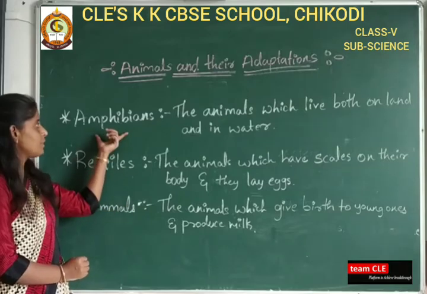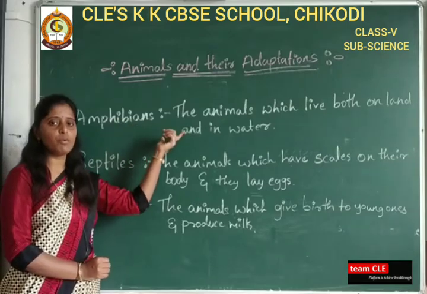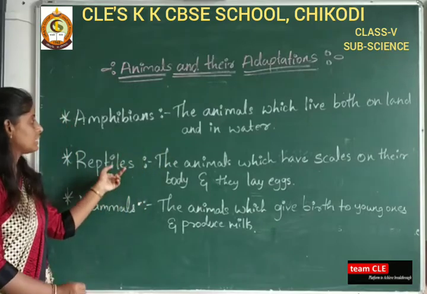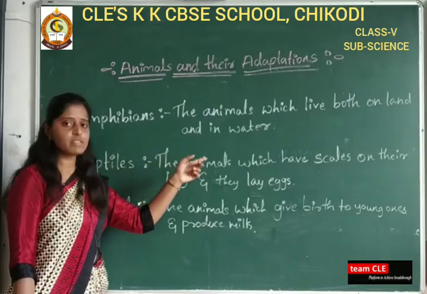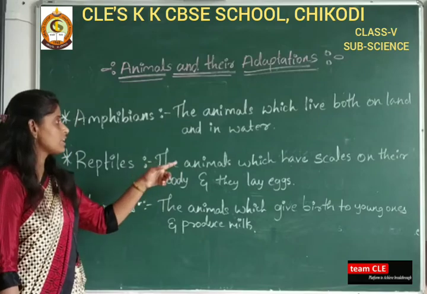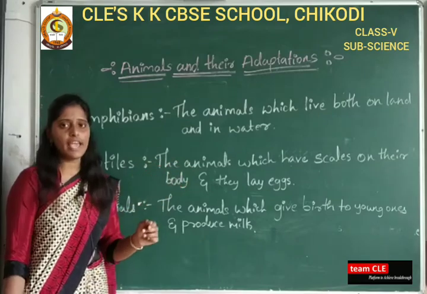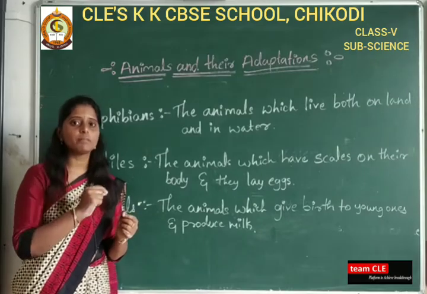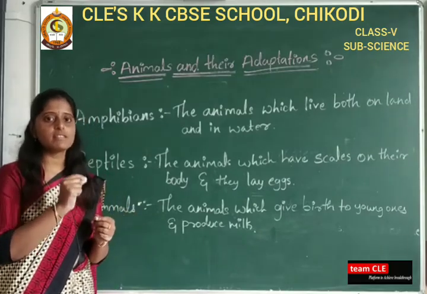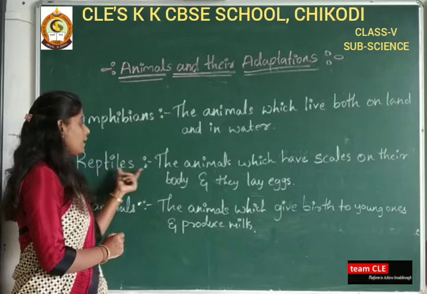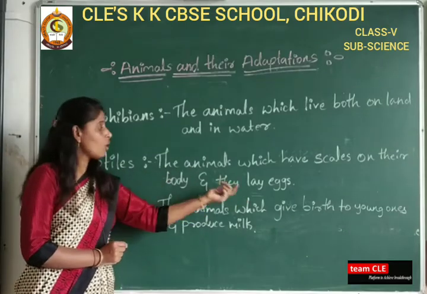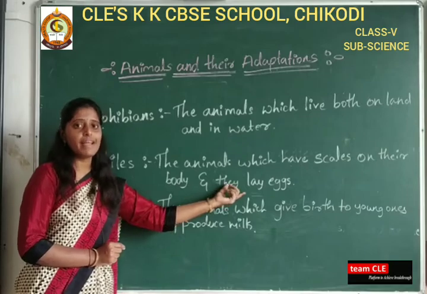So first, the animals which live both on land and in water are called amphibians. Reptiles are the animals which have scales on their body, a hard outer part, and they lay eggs; the young ones are born by laying eggs.